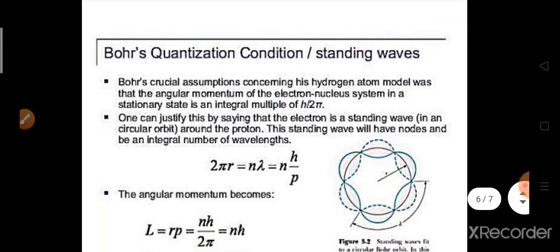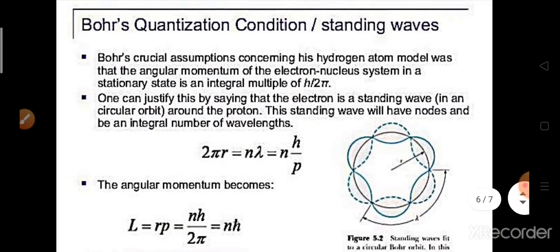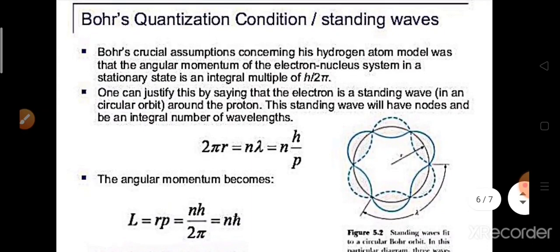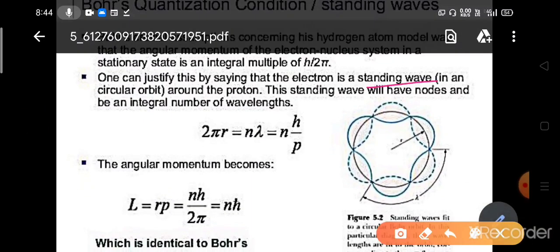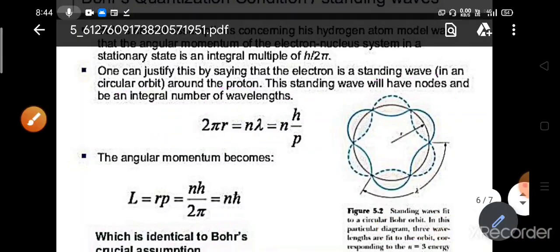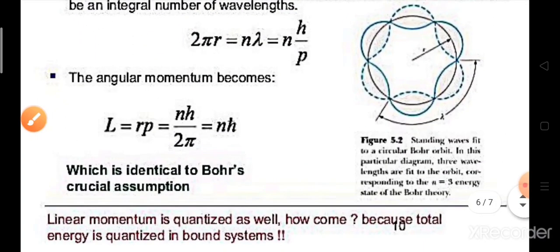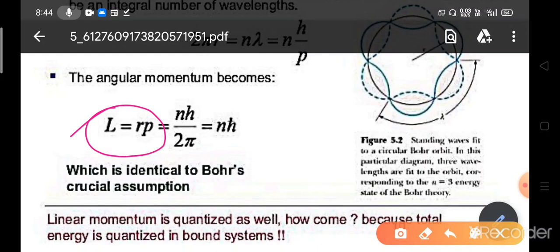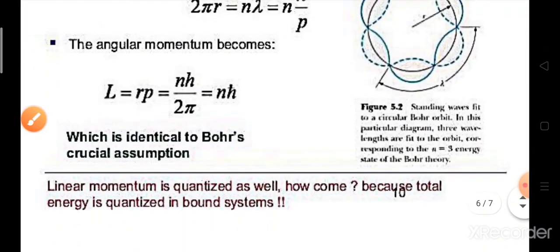Now let's summarize what we have learned. One can justify this by saying that the electron is a standing wave in a circular orbit around the proton, because we are talking about the hydrogen atom. The standing wave will have nodes and an integral number of wavelengths, that is 2 pi r equals n lambda, or n into h by p. The angular momentum is L equals r into p, equals n h by 2 pi, or n h cross, and this is Bohr's crucial assumption. The energy is also quantized, and the angular momentum is also quantized.